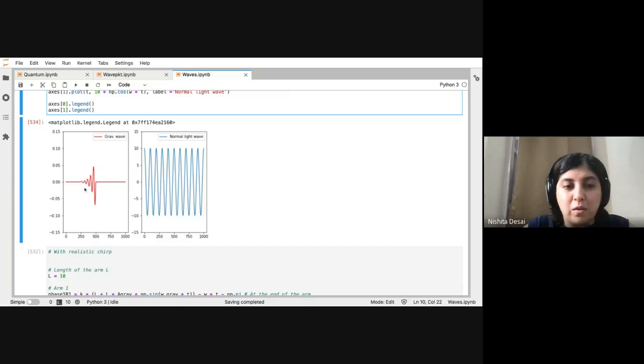So instead of just a constant sine wave, now you can see what a realistic wave would look like. You start with a small amplitude, and then the amplitude grows bigger, and then the two bodies that were oscillating around each other sort of collide and form one, and then you no longer have any more gravitational waves after that. Okay, so you want to see what effect this signal has when you interfere two normal light waves.